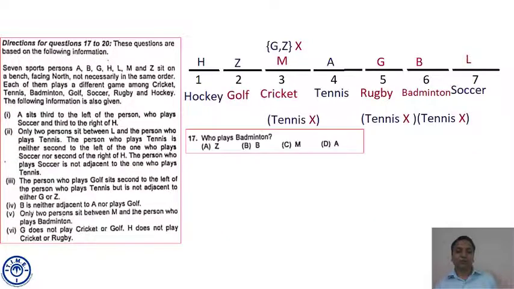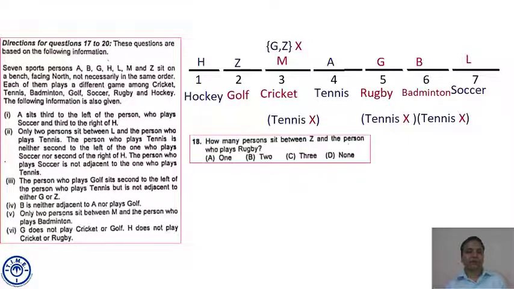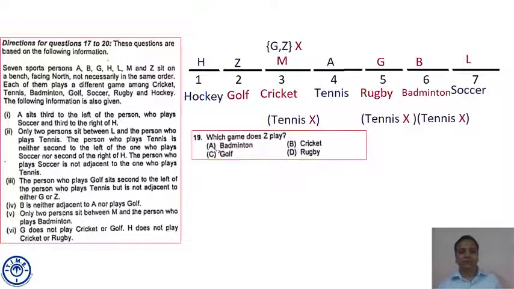Now we move to the first question. Who plays badminton? Straightforward answer: B plays badminton. So option B. Next question. How many persons sit between Z and the person who plays rugby? There are 2 persons, M and A. They play cricket and tennis. So the number of persons sitting between Z and the person who plays rugby is 2. So the option is B.